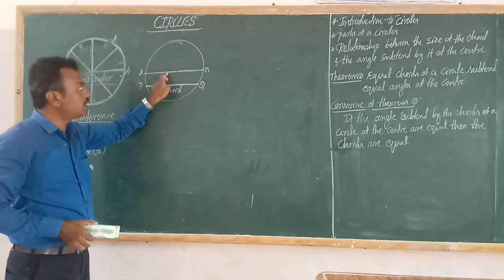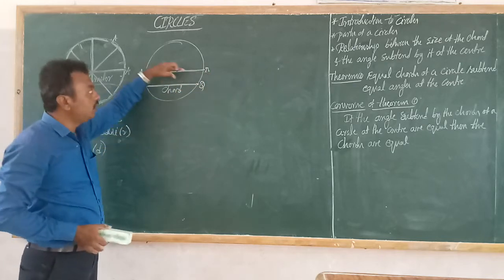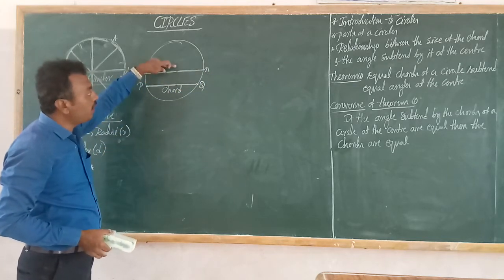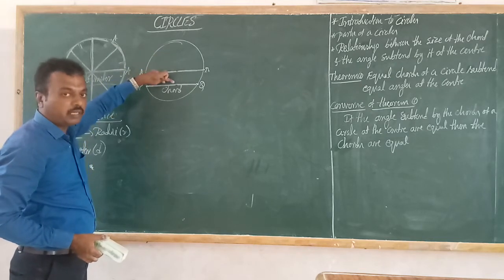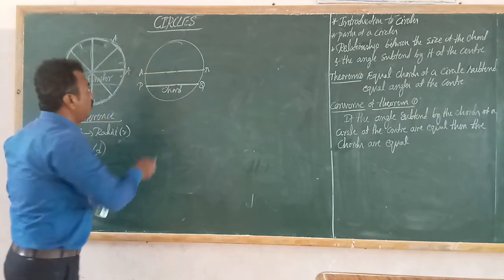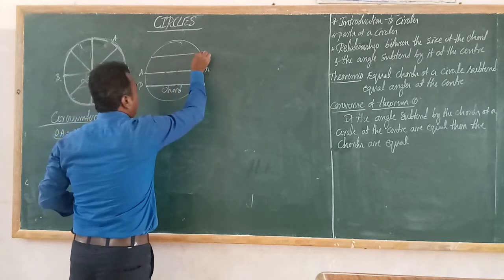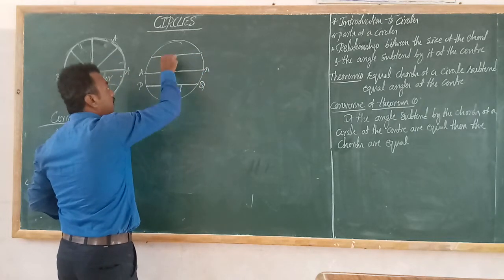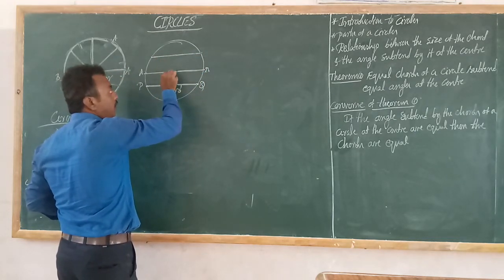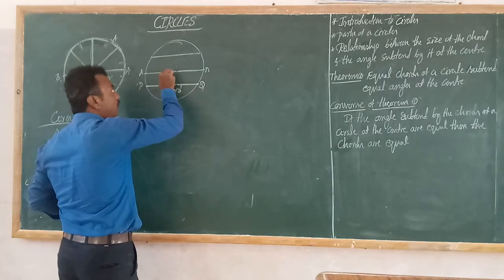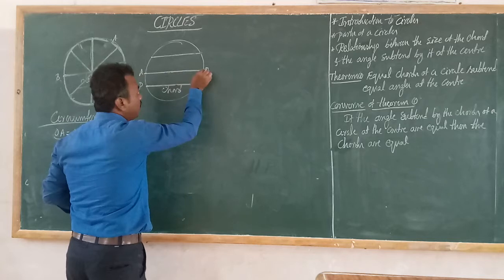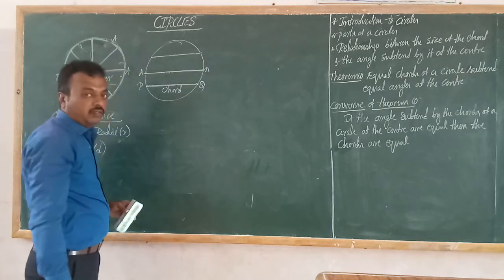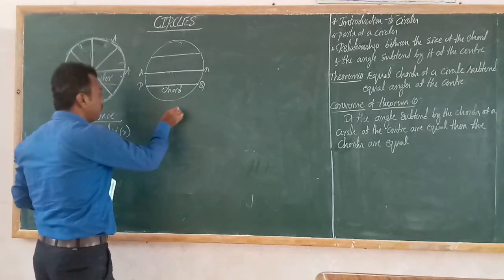Therefore, diameter is the longest chord in a circle. Compare this length and this length: AB's length is bigger than the PQ length. If you draw a chord above or below the diameter, the diameter is always greater than the remaining chords. Therefore, the longest chord in a circle is the diameter. Okay, so next one, students.